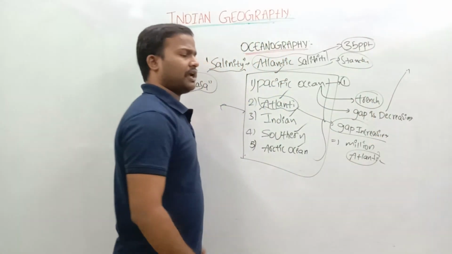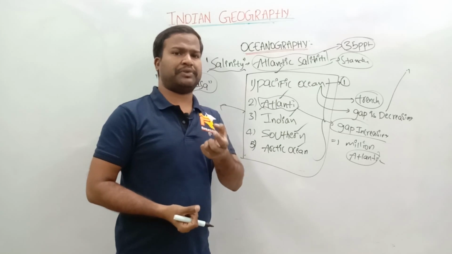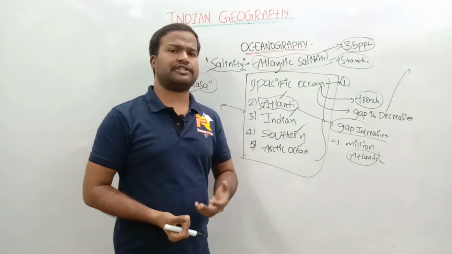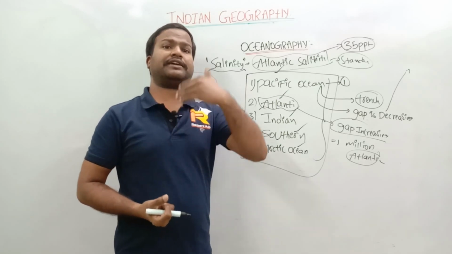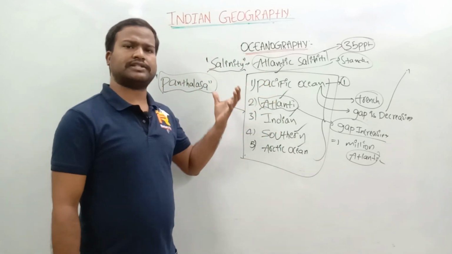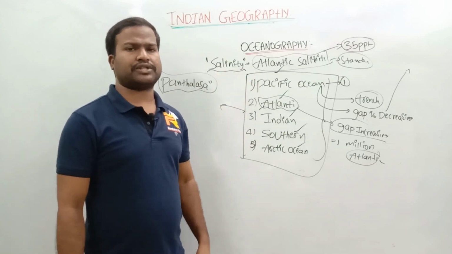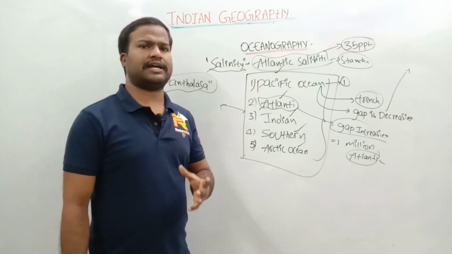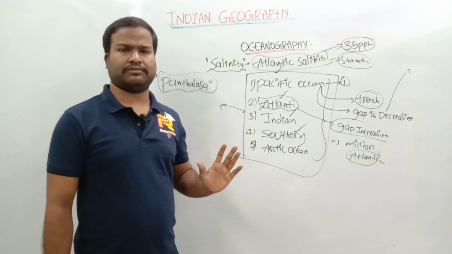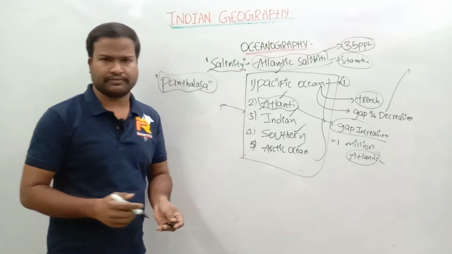That's why for every water, if the water salinity is less than 35 ppt, it is called fresh water. If it is greater than 35 ppt, it is called saline water. So important here is that Atlantic Ocean salinity is taken as the standard form of salinity for all. It is very important.